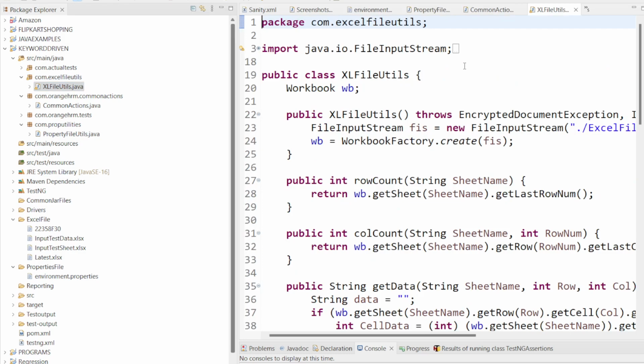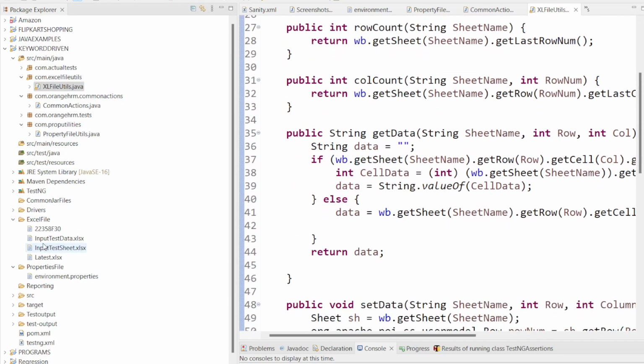It is also a class, where I am going to write the code to handle excel operations, whether I want to read or write. Those kinds of code I am going to mention in this particular excel file utils class. That is the purpose of this excel file utils package and this excel file utils class, where we are going to write all the code related to handling the excel file operations.